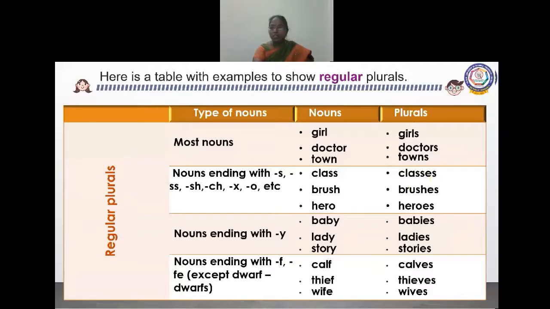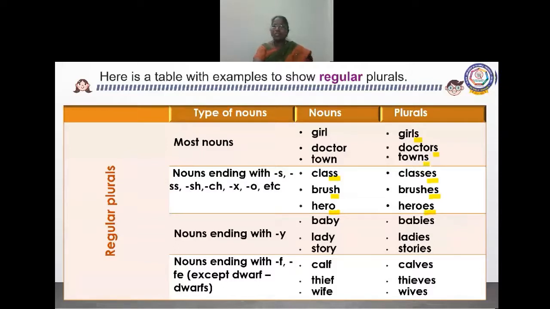You can see the word, no? Yes, ES. Here also ES. Here the last letter is O. When it ends with O, we should add ES. When it ends with SH, we should add ES. SS, ES. Here we are adding only S.